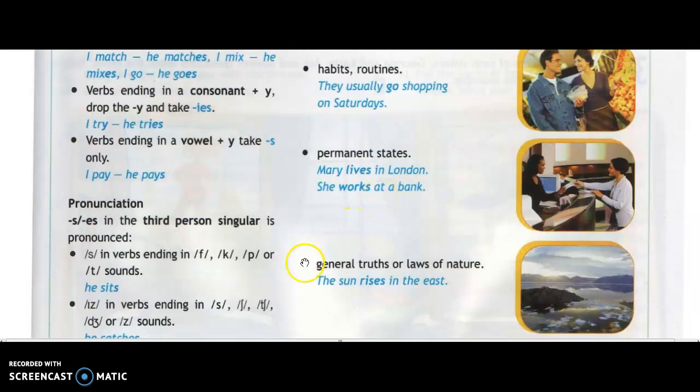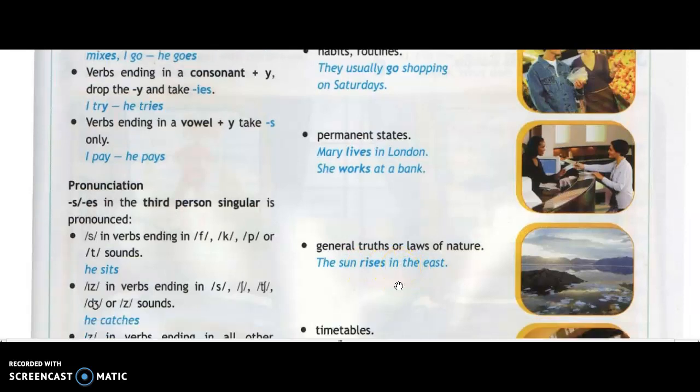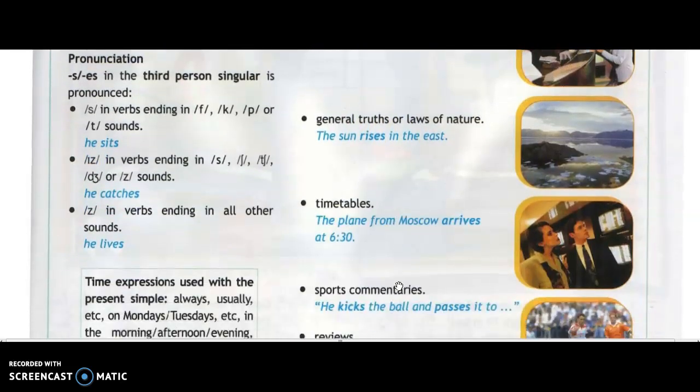Also, you can see here the general truths, okay, or laws of nature. Laws of nature you can describe by using the present simple tense, and there are so many laws. You can, for example, say in science that water boils at 100 degrees centigrade, okay? In this case here, the sun rises in the east, okay? So these are some of the important information which I wanted to give you.